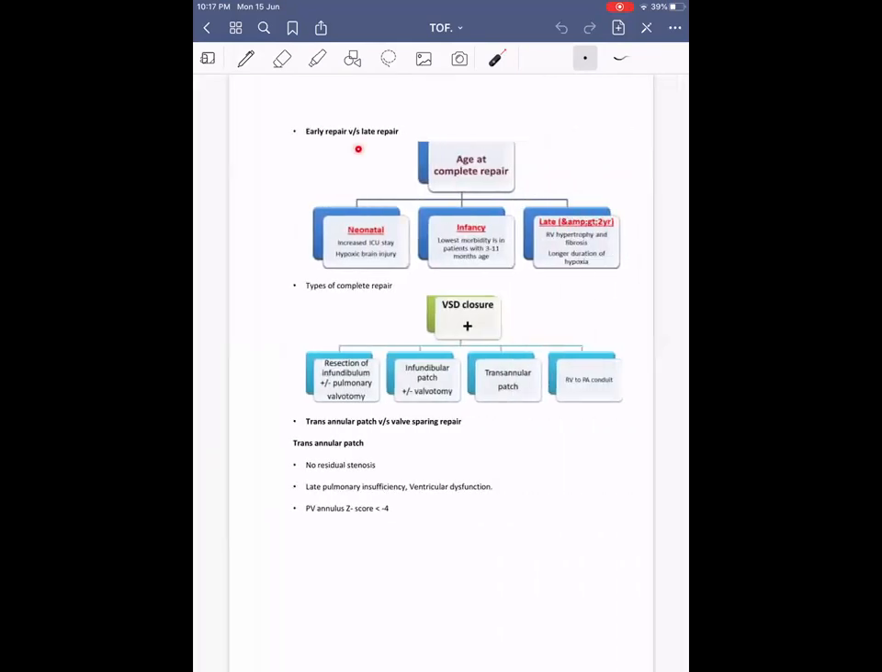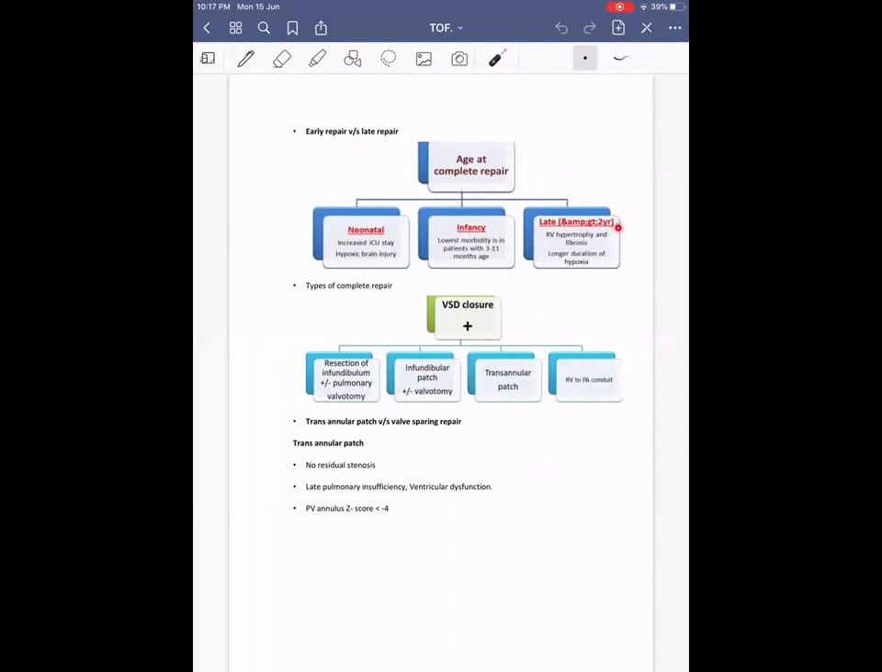Now coming on to early repair versus late repair. What is the advantage and disadvantage of early repair versus late repair? Age at complete repair: if it is done in the neonatal period, there is a higher risk of hypoxic brain injury and increased ICU stay. If it is done during infancy, there will be low morbidity in the patient in the 3 to 11 months age group.